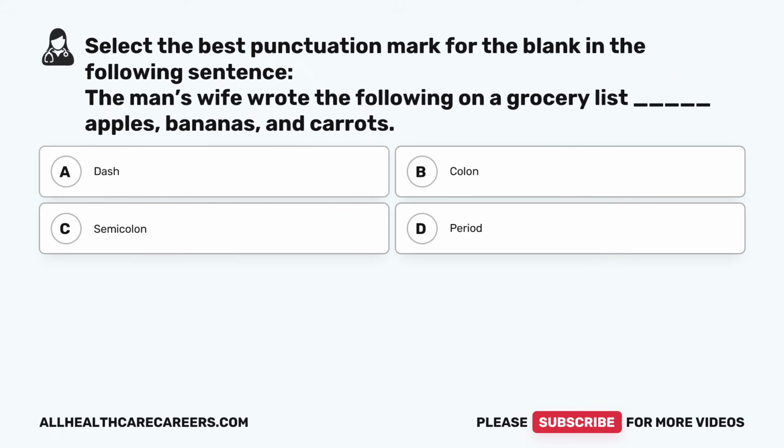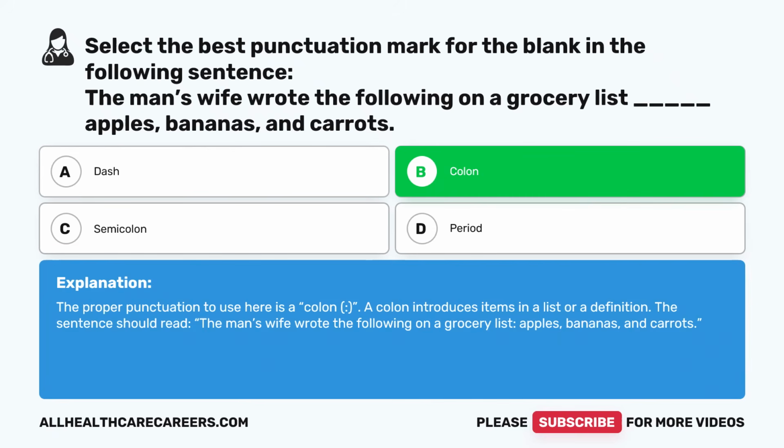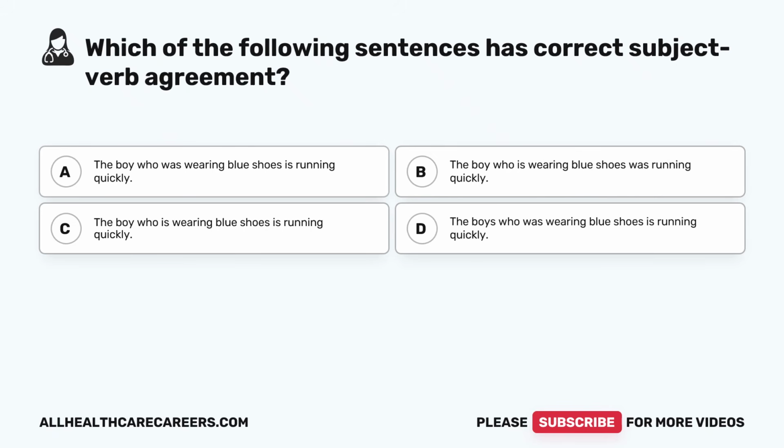Select the best punctuation mark for the blank in the following sentence. The man's wife wrote the following on a grocery list, blank, apples, bananas, and carrots. A, dash. B, colon. C, semicolon. D, period. The correct answer is B, colon. The proper punctuation to use here is a colon. A colon introduces items in a list or a definition. The sentence should read, the man's wife wrote the following on a grocery list: apples, bananas, and carrots.